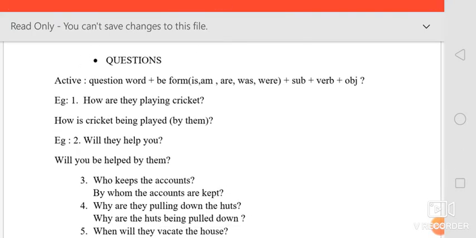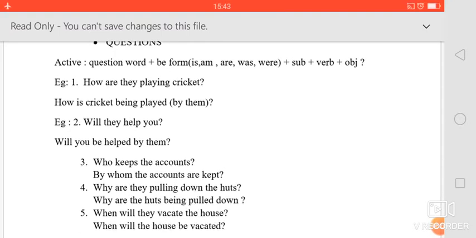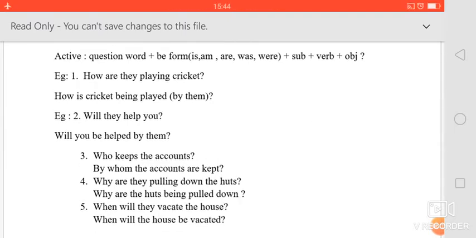How can we change the questions from active to passive? See, how is the question in active form? The question word will come first, then the be form, that is, am, are, was, were, one of those will be there, then subject, then verb, then object. So you can see the example here. How are they playing cricket, right? We cannot make any changes in the question word in passive. We have to write it as it is.